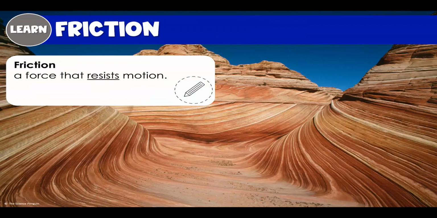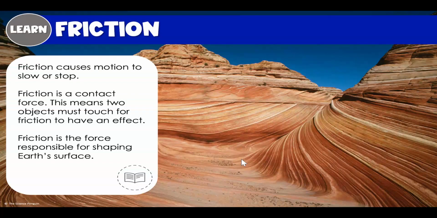The less friction, the faster or farther that object is going to be able to go. Friction is a contact force. This means two objects must touch for friction to have an effect. Friction is the force responsible for shaping Earth's surface.